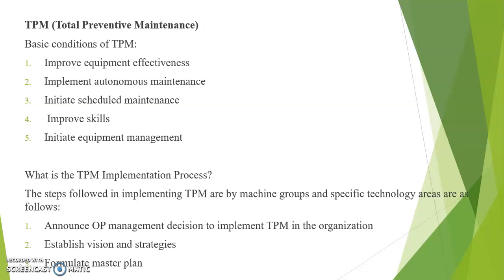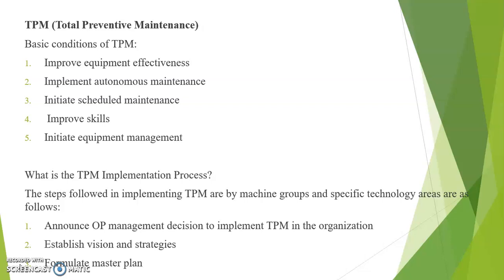The vision statement normally reads as: the company is to implement TPM and achieve 85% overall equipment effectiveness in all the areas of the plant within 18 months. Based on the vision, clear strategies have to be prepared, such as the first one, improve equipment available time to 90% within the next 6 months.